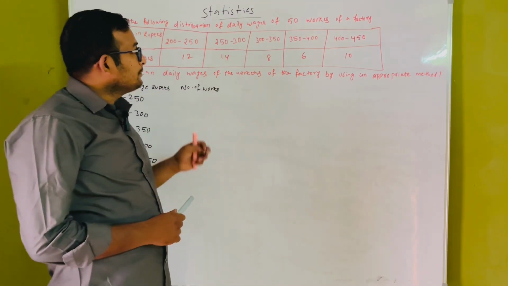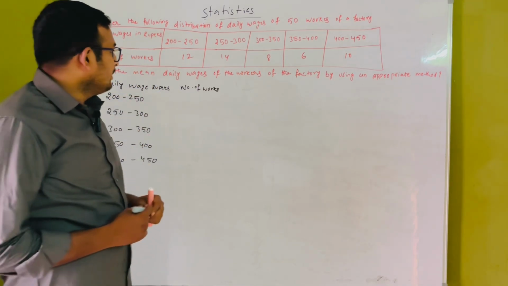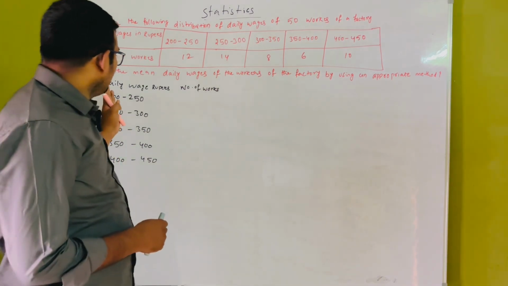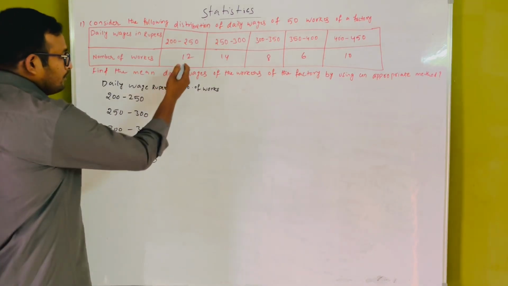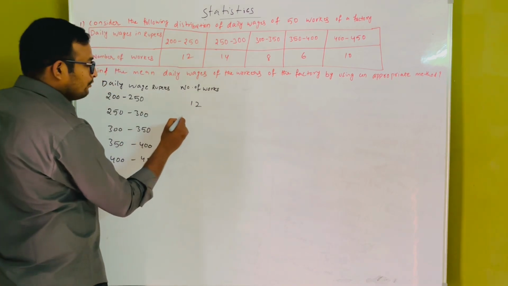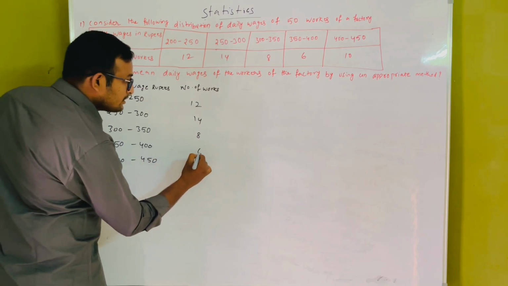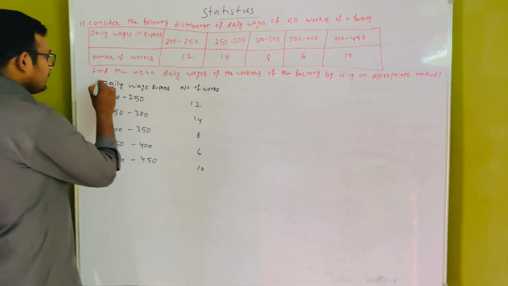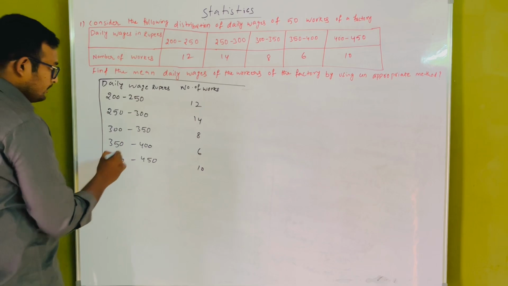Now we are discussing this problem. The daily wages of the workers and the number of the workers are already given. We have the wages of 50 workers. The number of workers is 12, 14, 8, 6 and 10 members respectively. This is the data, the number of workers, already given.